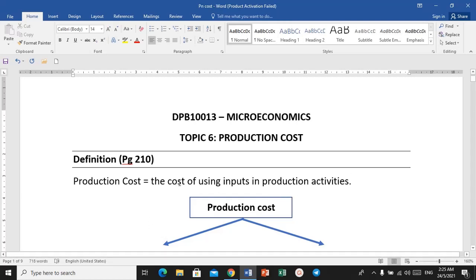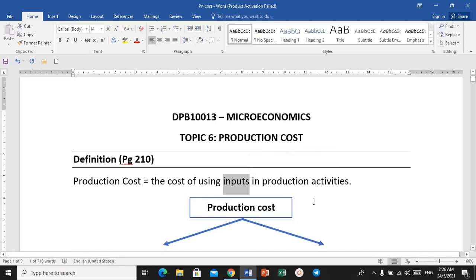Okay, so it's actually the cost. So we are talking about the expenses, cost. Okay, the expenses or the cost of using input. So in economics, as what we have learned in the previous topic, okay, the definitions of inputs are actually factors of production.